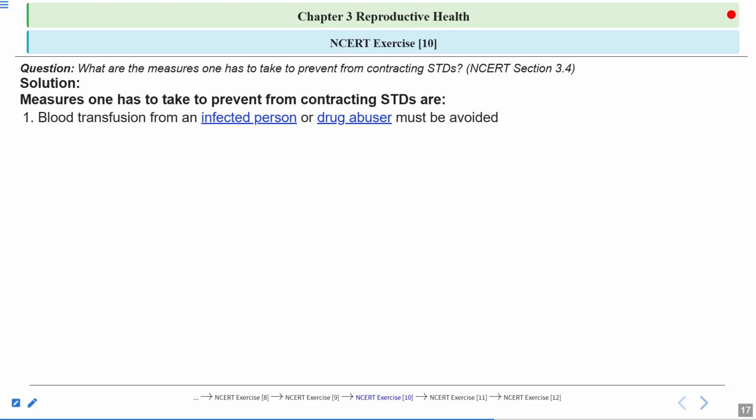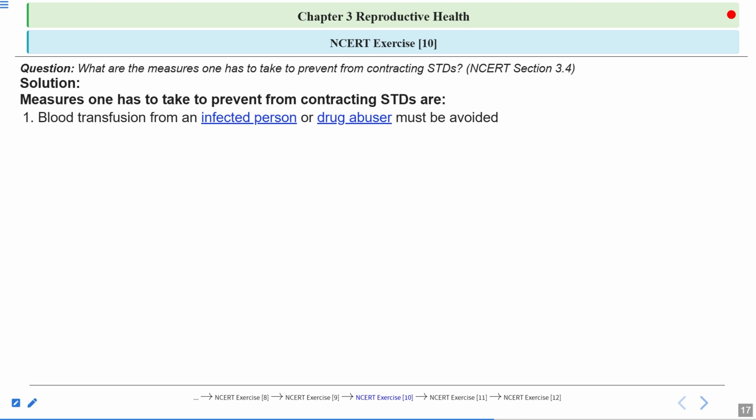Okay, so some of the STDs like hepatitis B and HIV are transmitted through sexual intercourse also, and they can be transmitted through blood also. So blood transfusion from an infected person or drug abuser must be avoided. Avoid sharing the needles.